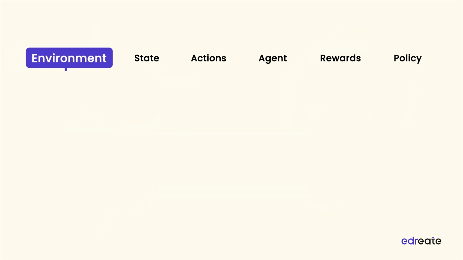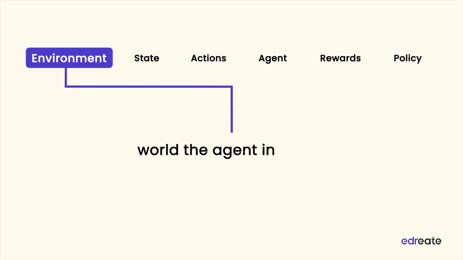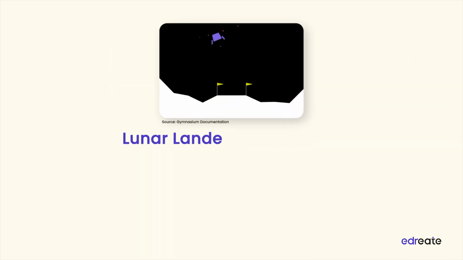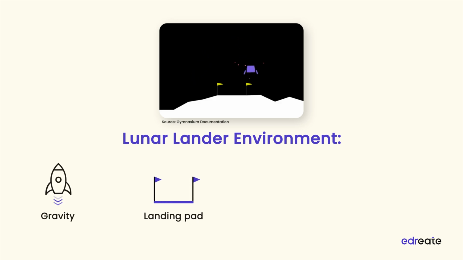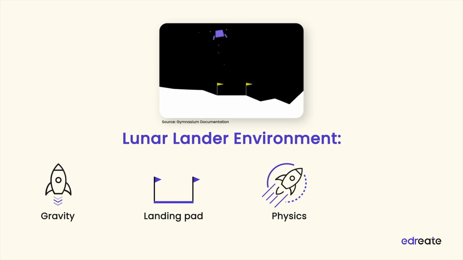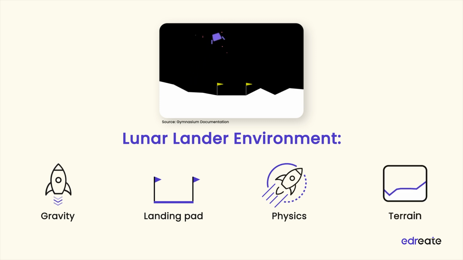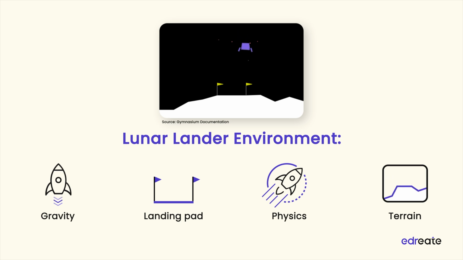Environment. The environment is the world the agent inhabits. For Lunar Lander, that world includes gravity pulling the rocket downward, the landing pad waiting below, the physics simulation that governs motion, inertia, etc., terrain shape, position, velocity, angle, and more. After each action, the environment produces the next situation and feedback.